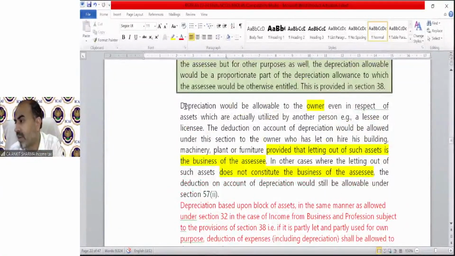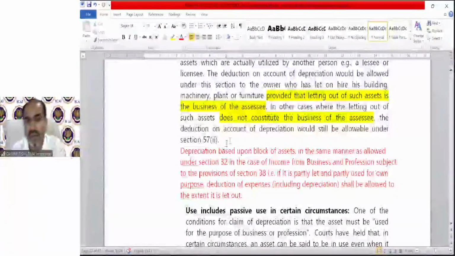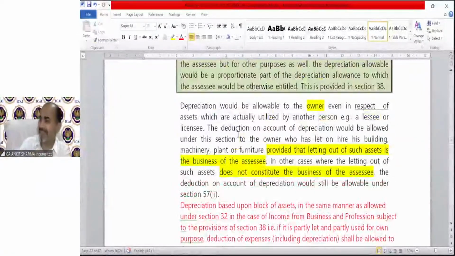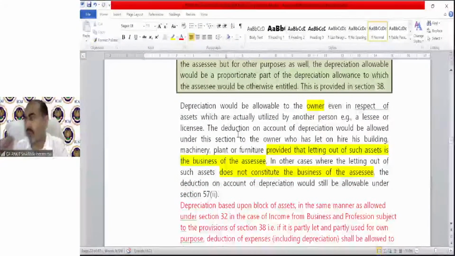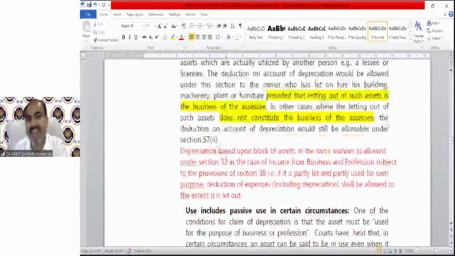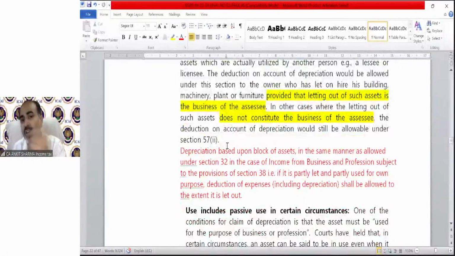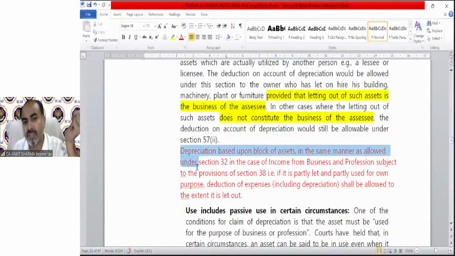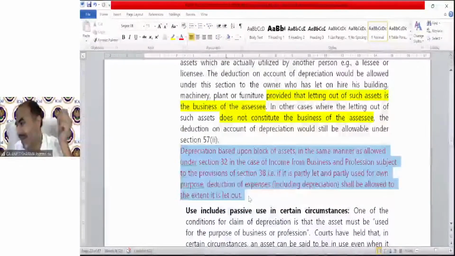So what you are asking, it is already written over here that if you are a lessor, then you can claim deduction of depreciation if it is your business. But even if it is not your business, in that case, you can claim the deduction under section 57(2), which is over here. I have explained it. You can go through it. You will understand.